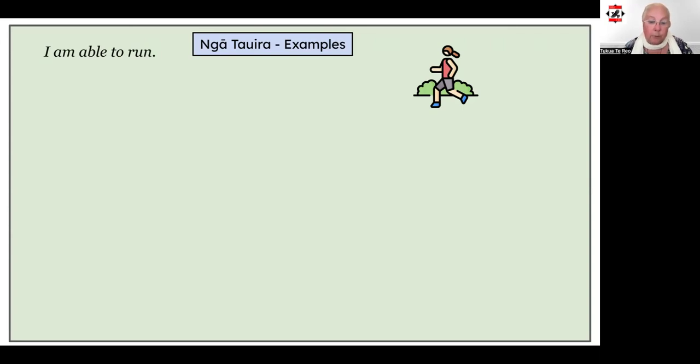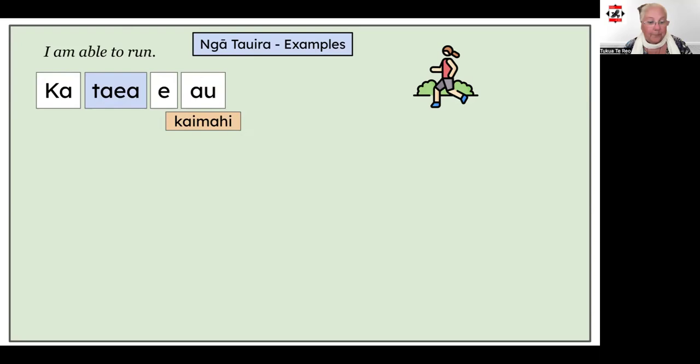We'll start off with our tohu wā, which is most often, but not always, ka. Then we have the word taea, followed by e, and then the kaimahi, which in this sentence is me or au. The next part of the structure is te, and then the action that the kaimahi is capable of. So we'll pop in our tūmahi oma. Ka taea e au te oma, I am able to run. It's worth mentioning here that the sentence structure is unique only to the word taea, and it doesn't happen with any other tūmahi.